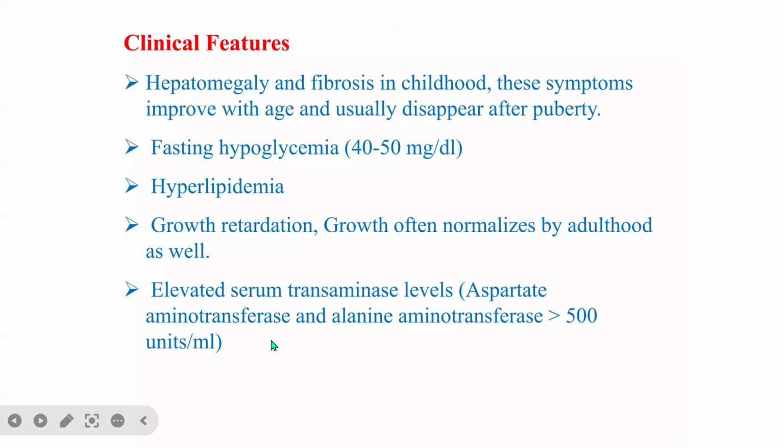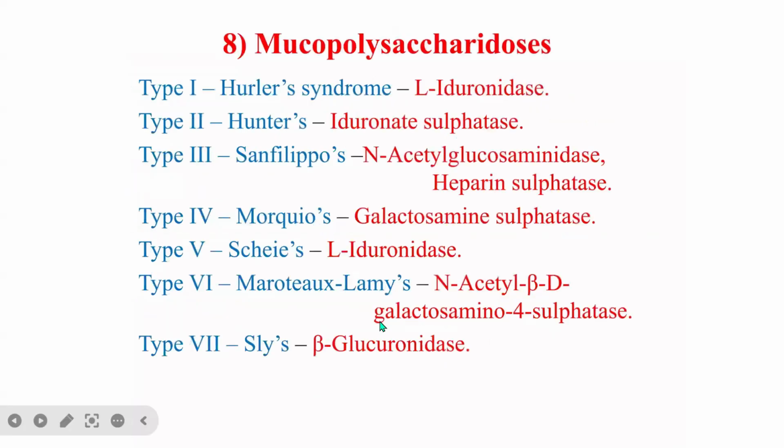It may be caused as a result of the glycogen storage disease. Some people will think the problem is coming from the liver, but the enzymes are like biomarkers. If they are above 500 units per ml, it means that the liver is having a problem.